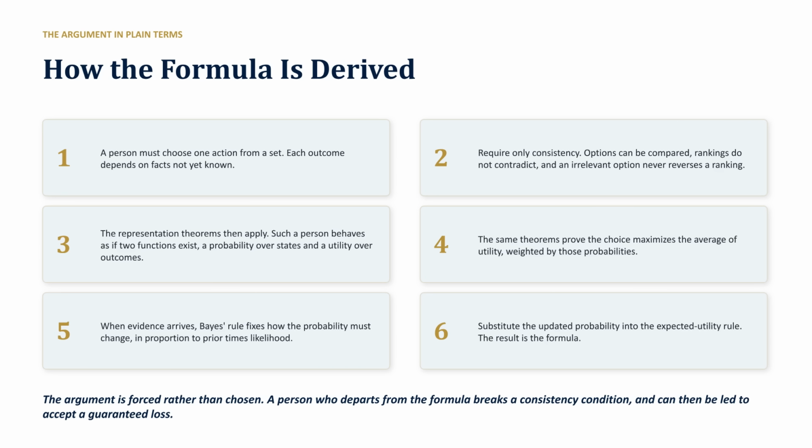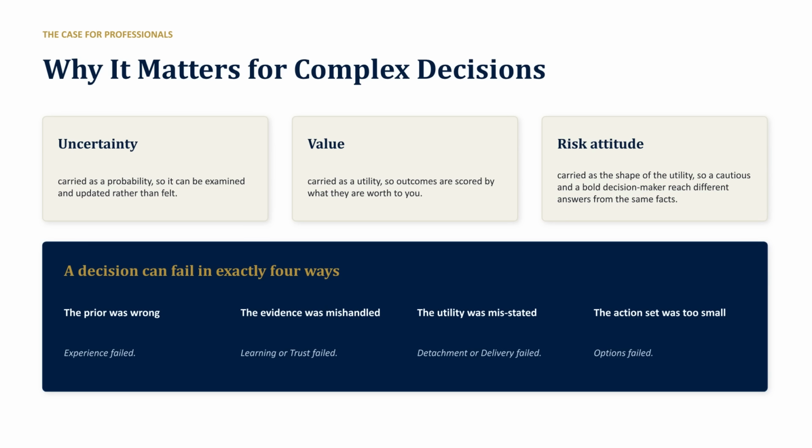Derivation is simple. If you are consistent, you act as if you hold probabilities and utilities. By applying Bayes' rule to update your beliefs when new evidence arrives, you arrive naturally at this formula. Departing from it risks a guaranteed loss. In complex decisions, the formula is vital. It carries uncertainty as probability, value as utility, and risk as the shape of that utility. It also provides a clear diagnostic. If a decision fails, the fault lies in your priors, evidence, utility, or action set.